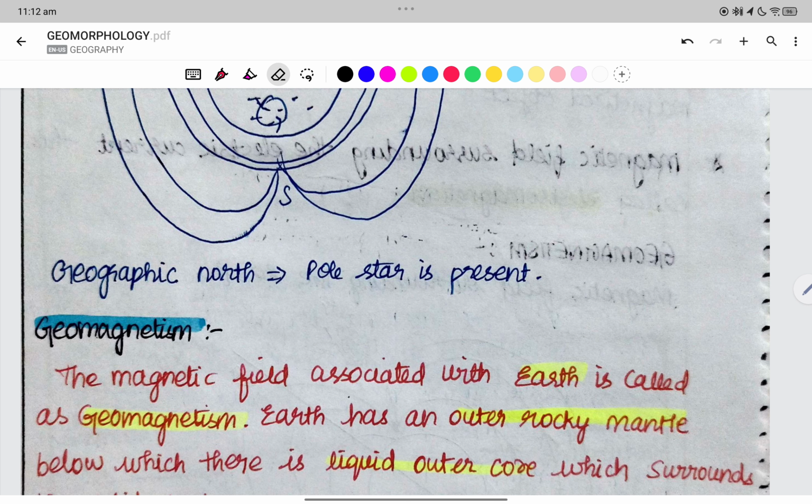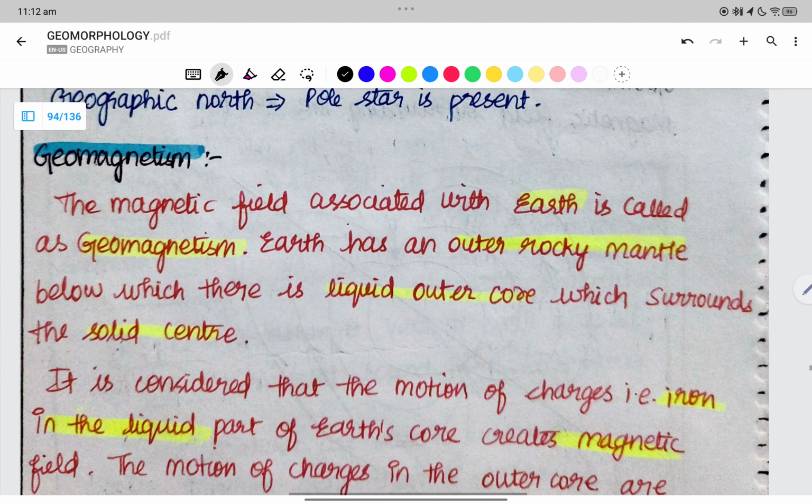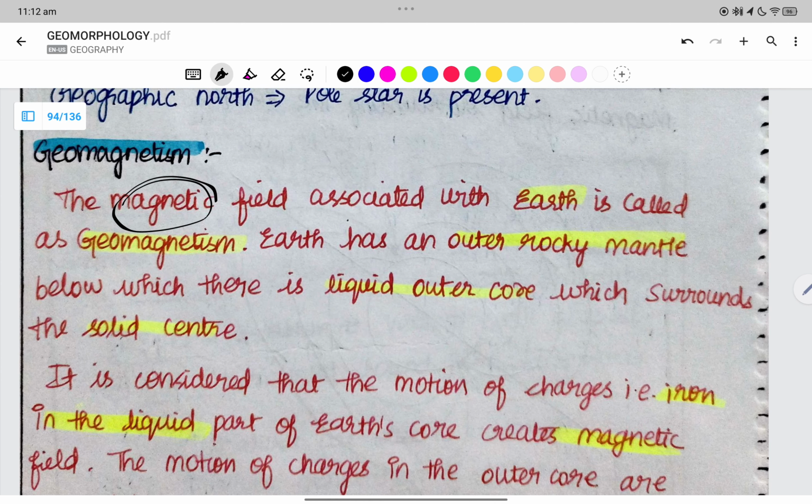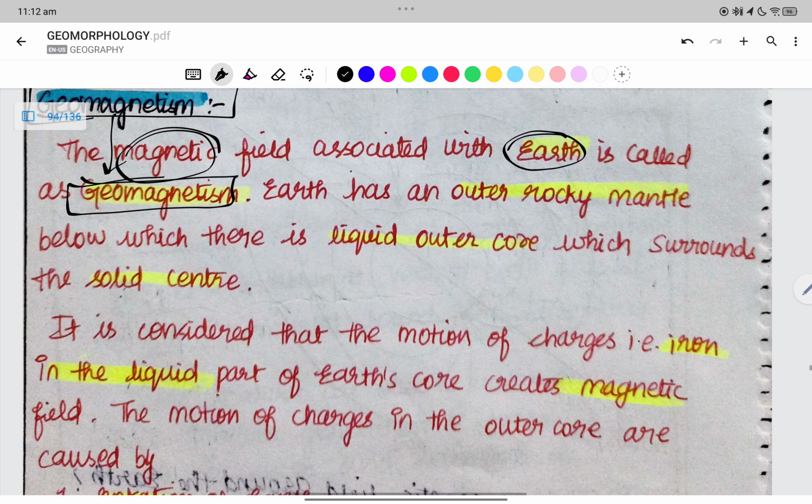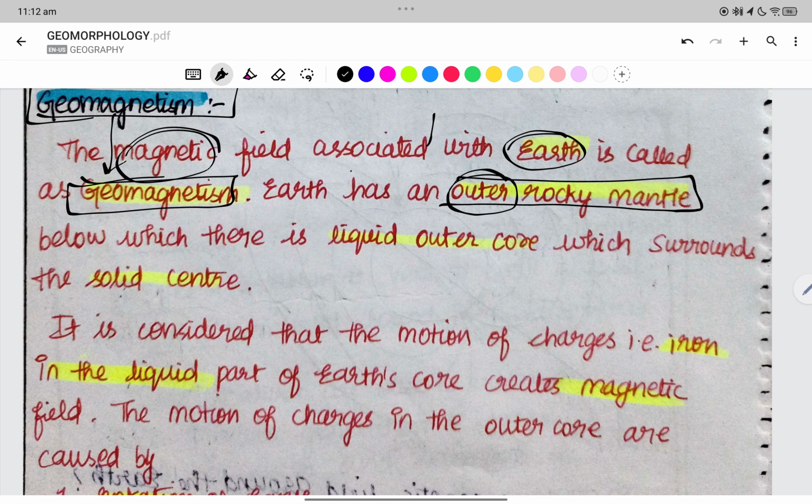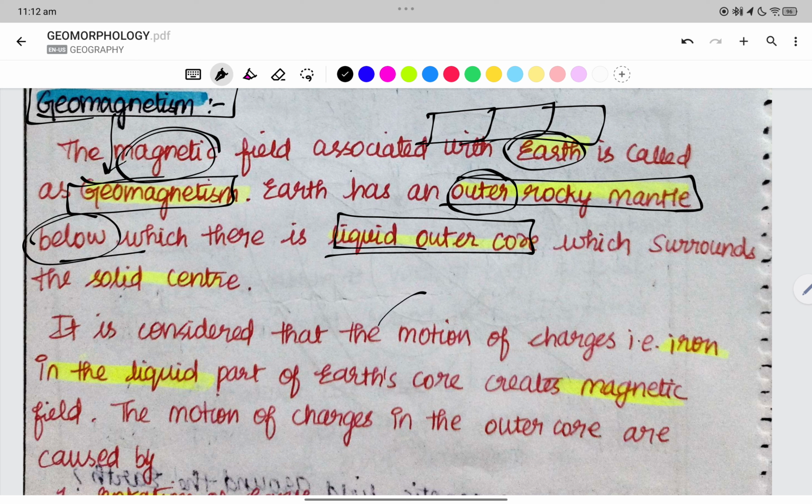Now we are seeing definitions. Geomagnetism is nothing but the magnetic field which is associated with the earth. It has an outer rocky material, and below the rocky material is the liquid outer core.